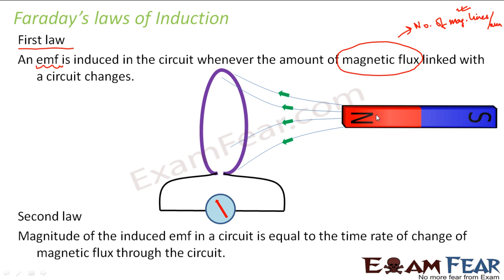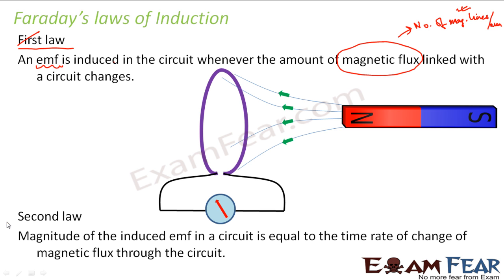Therefore, it again showed a deflection because there was a change in the number of magnetic field lines. So current will be induced when there is a change in the number of magnetic field lines associated with that coil. So this was Faraday's first law of induction.